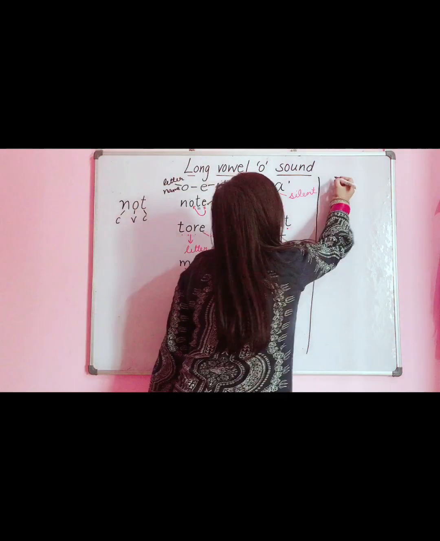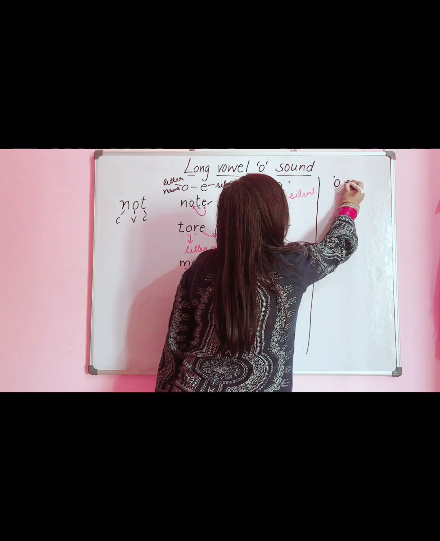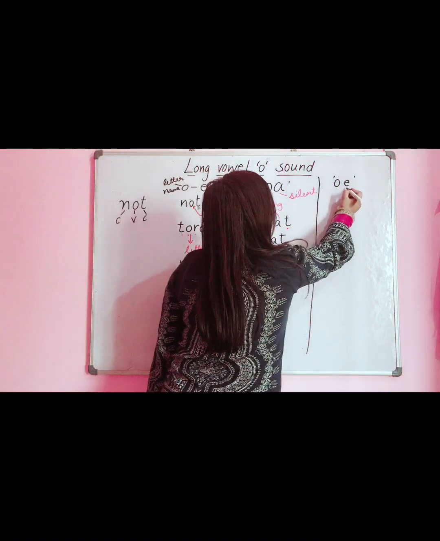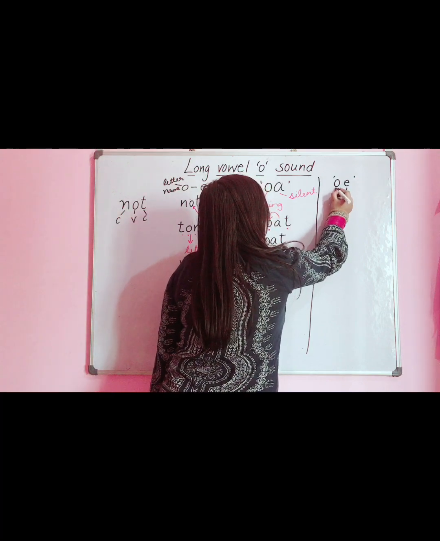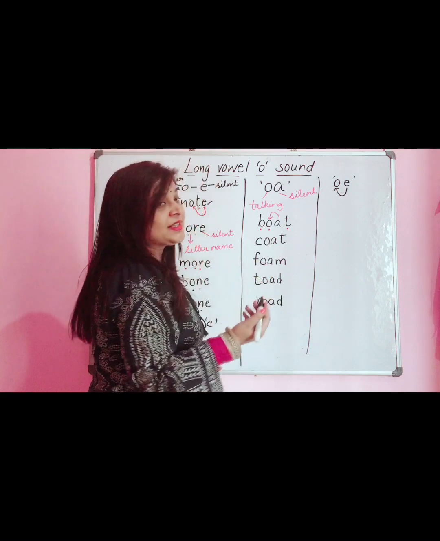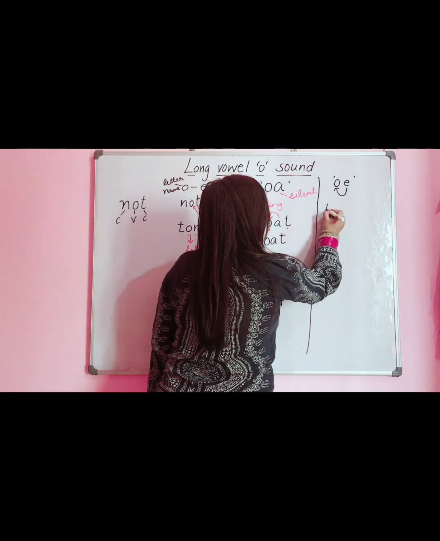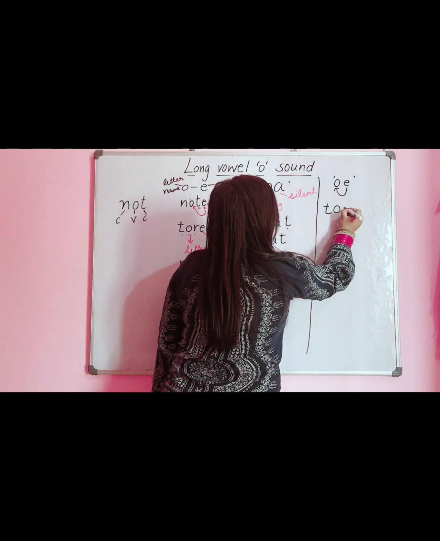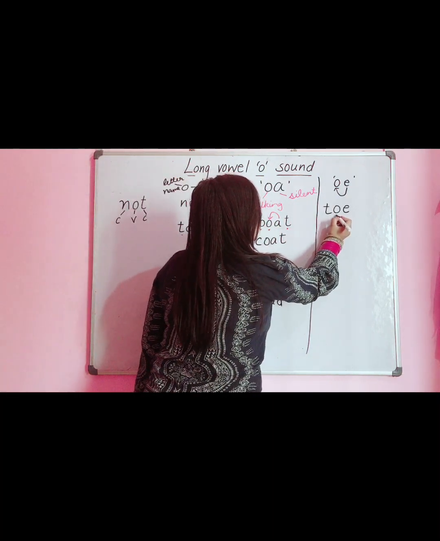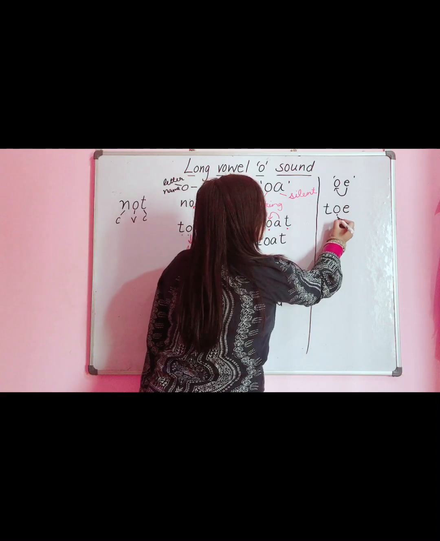The third rule is when vowels O and E are together. Again it will be the same rule. E will give the entire energy to O and make it the long sound. Let's see the words. T, O, toe. Here E will be silent and O will speak the long sound.